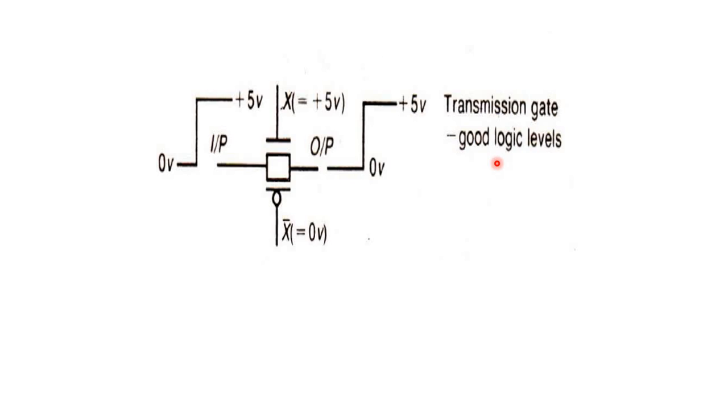So the transmission gate is called a good logic level. Here two are connected. P and N both are present, which is simply called complementary. That is nothing but a CMOS. Whenever we implement a CMOS logic, definitely we go for a transmission logic.